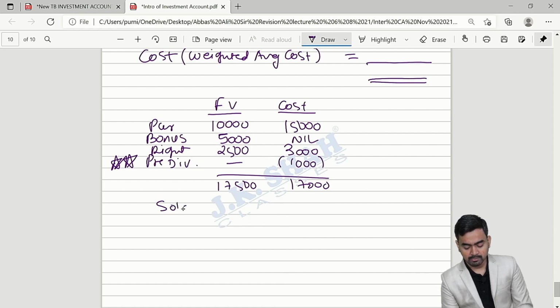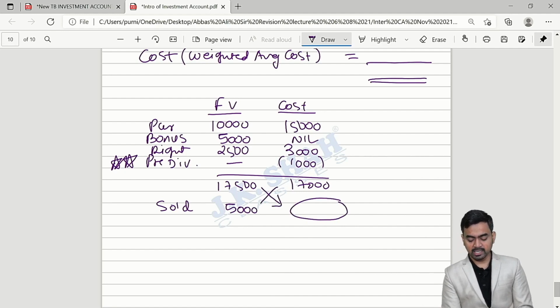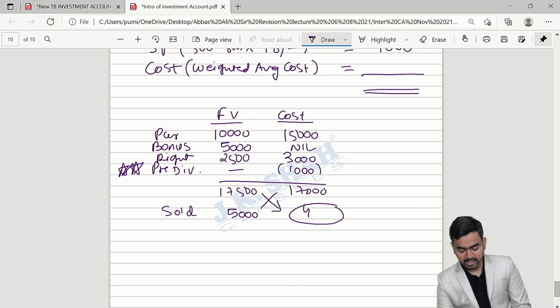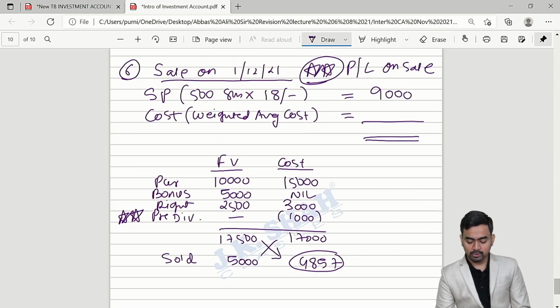You sold 500 shares in the market, that is, can I say effectively 5,000 face value. Find out the related cost, 17,000 into 5,000 divided by 17,500. So the weighted average cost is 4,857.